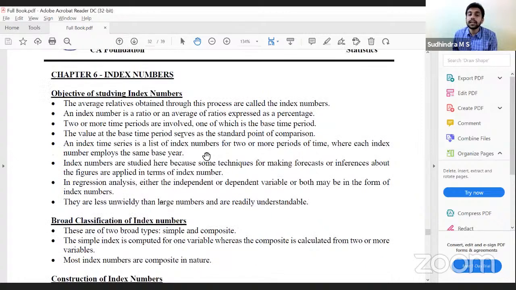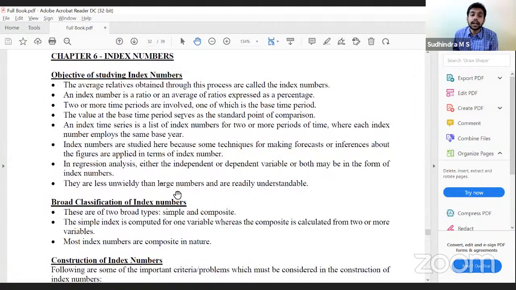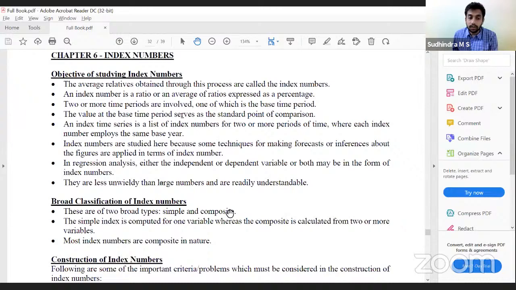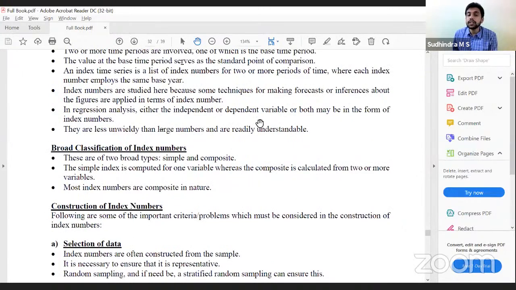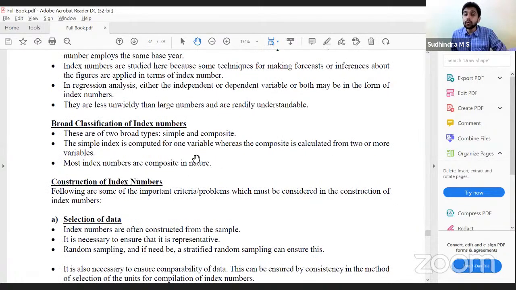Index numbers are studied here because some techniques for making forecasts use index numbers, and they are unwieldy. Then, broad classification: simple and composite. If there is only one variable, it is a simple index number. More than one variable, composite index number. Correct. Now, that is with regard to the broad classification of index numbers.